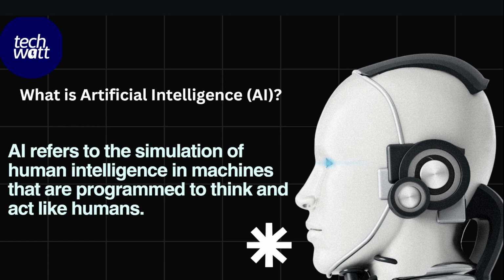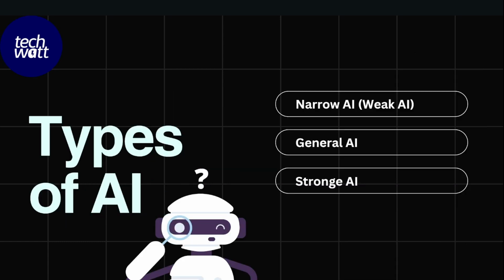So in regards to artificial intelligence, we human beings are trying to simulate our natural intelligence into machines so that they can also take decisions, dance, and perform activities just like us. That is what is termed as artificial intelligence.